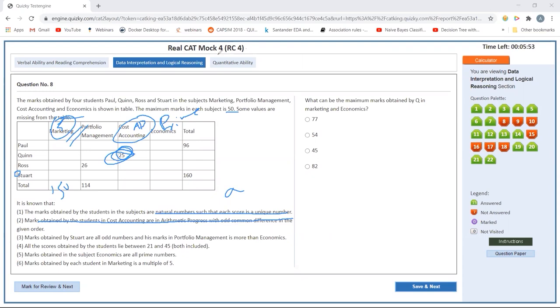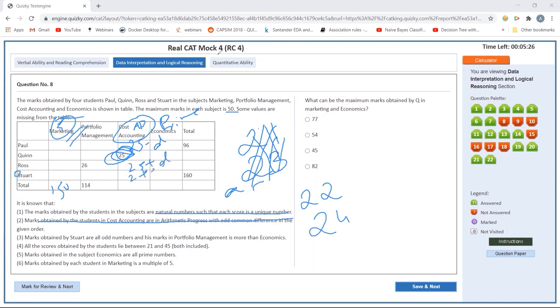So it has to be a common difference of 3 or 1. I can write this as 25 minus D, 25 plus D, 25 plus 2D, which is what I'll form for cost accounting. D can be 1, 3, or if it is 5, then Paul will score 20, which is less than the range of 21 to 45. So this cannot be 5. It has to be 1 or 3.